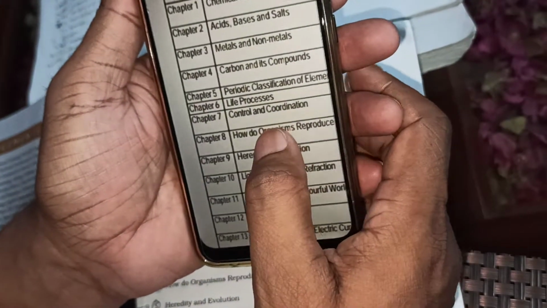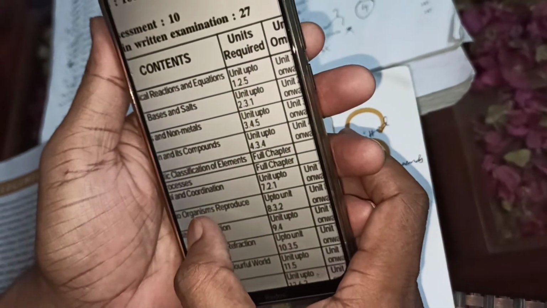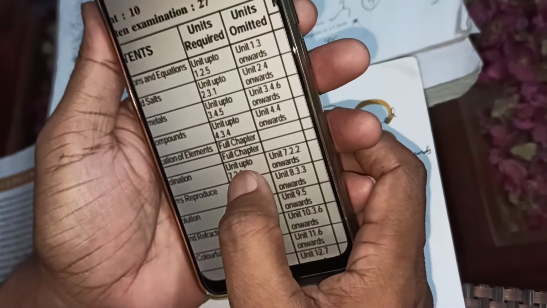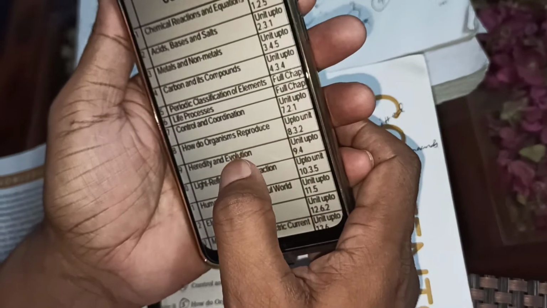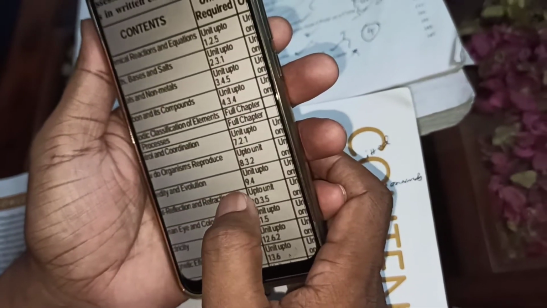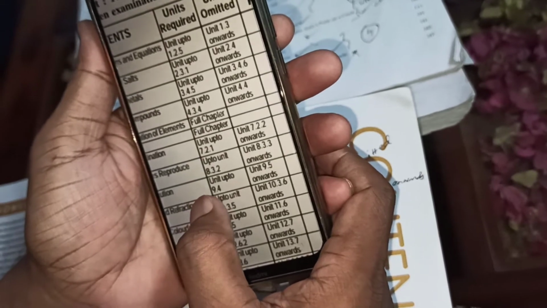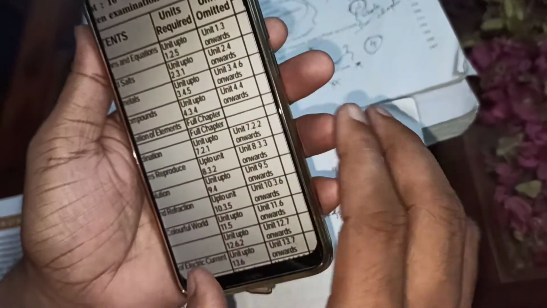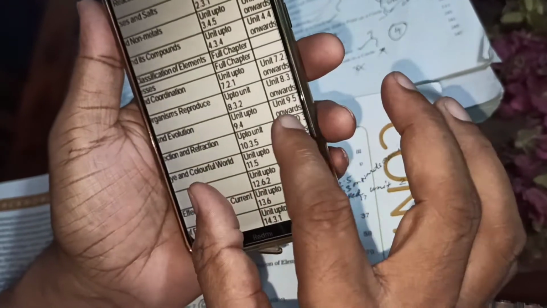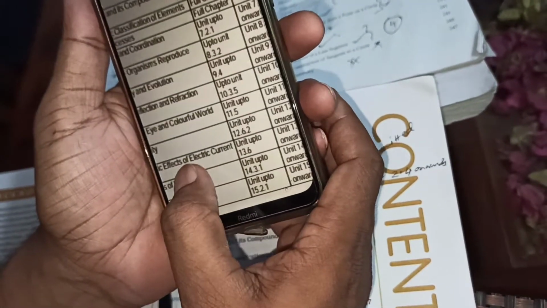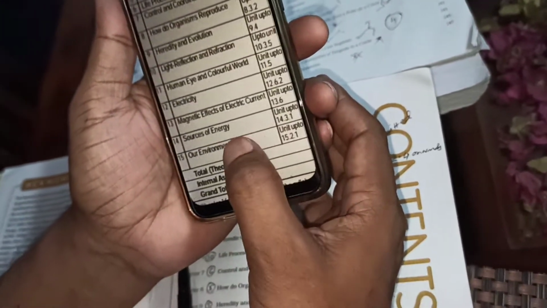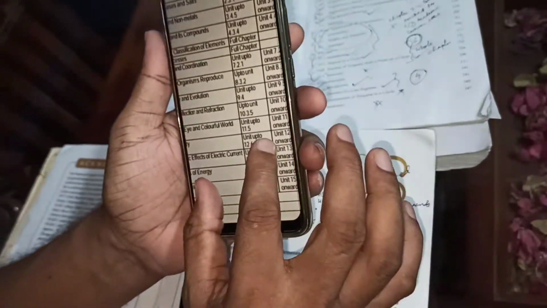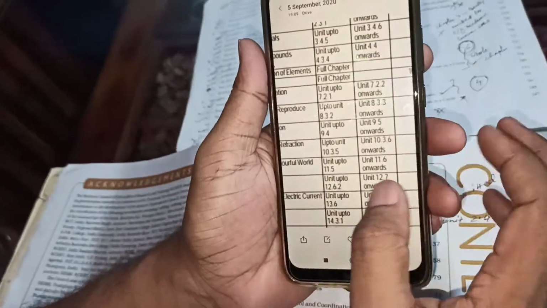See, chemical reaction, and see the unit. You will see unit required, unit omitted. Yes, 6 marks. Now next, see this one, metal and non-metal from there. So this is no need to study. And here also you see this one. So omitted chapter, no need to study this one. I hope you will take this very well in your textbook, and according to that you study this one.